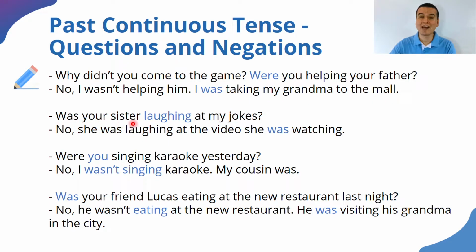Was your sister laughing at my jokes? No, she was laughing at the video she was watching. All right, laughing was a giveaway that you needed to find in the next sentence after that question. Were you singing karaoke yesterday? No, I wasn't singing karaoke. My cousin was. So you need the negation there because we have no and then wasn't, it's I wasn't, and singing, it's a verb that was used in the question. And next, was your friend Lucas?